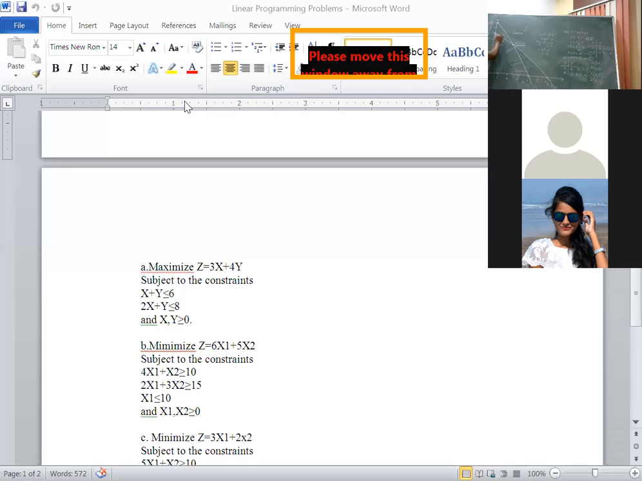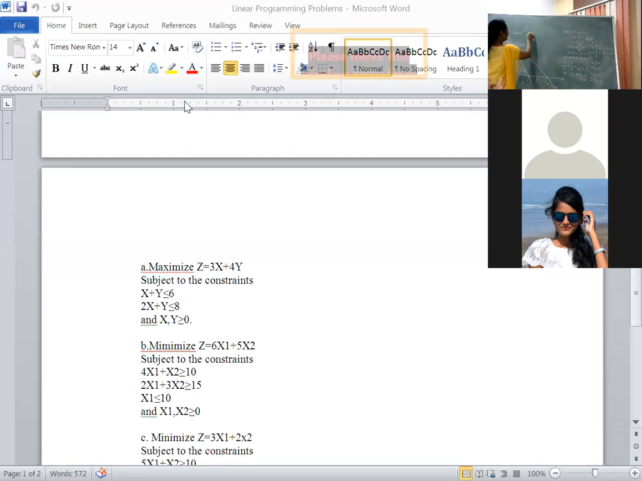In the final examination, with the pencil, you have to shade this region like this. This is the feasible region, a closed polygon. This entire region is the feasible region. After finding the feasible region, we have to substitute in the objective function. OAED is a closed polygon and this is the feasible region.